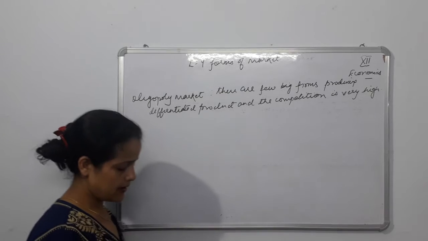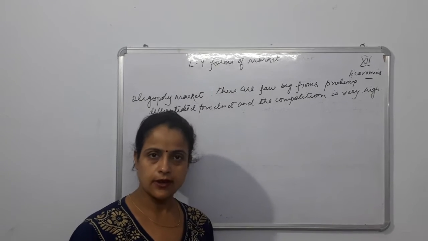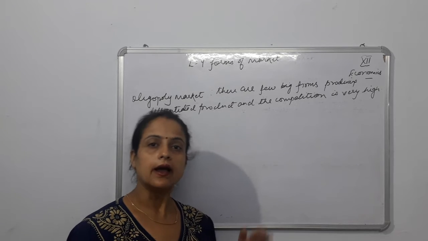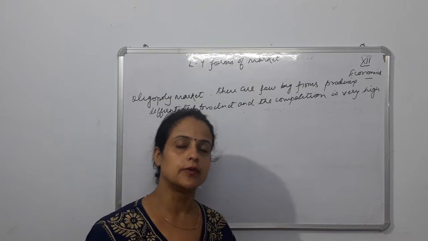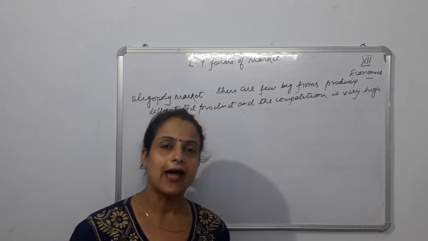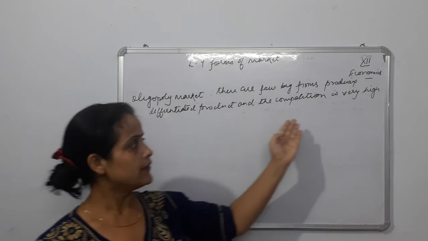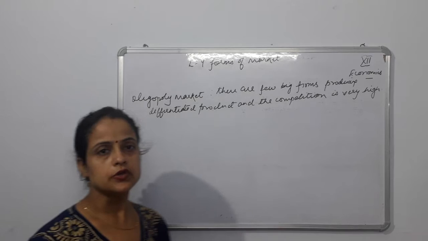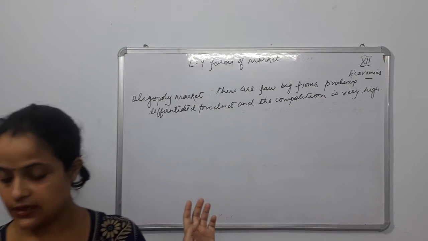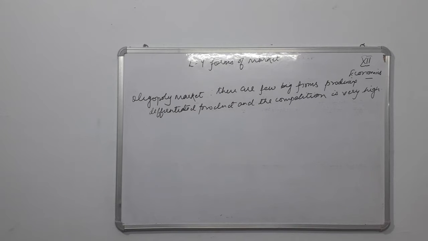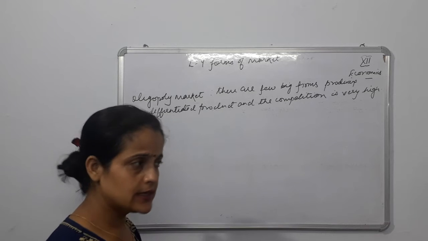Now what exactly is happening here? In the oligopoly market there are few big firms, right? The number of firms is few, but these firms are very big. That means the scale of the firm is very big. These firms are producing differentiated products, and there is very high competition. So this is the overall idea you can take before starting: this is the oligopoly market. Let's start with the features.